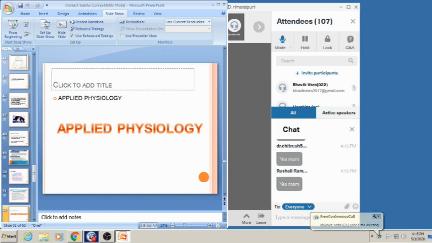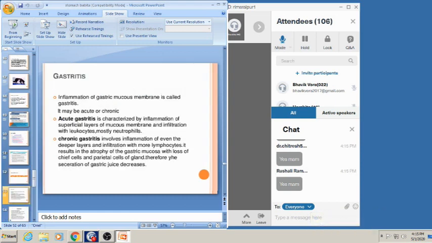Okay, now coming to the next slide, that is applied physiology. Gastritis: inflammation of the gastric mucous membrane is called gastritis. There are 2 types, acute and chronic gastritis.